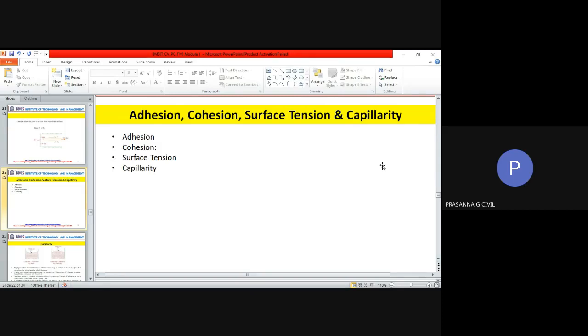I have noted it down in your notes. You can take a look there, but it is represented by the symbol sigma. Now, there is a related term to all of these, which all these properties influence, and that is called the property of capillarity.